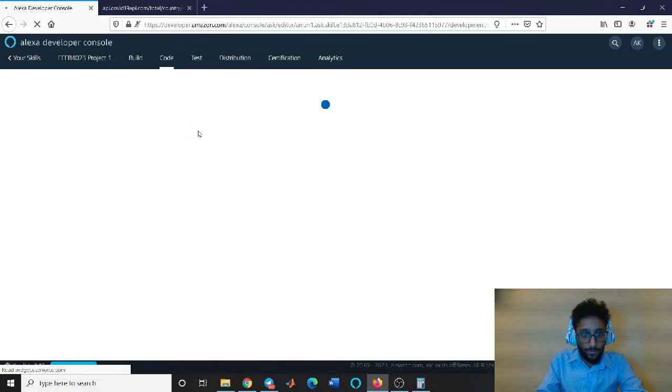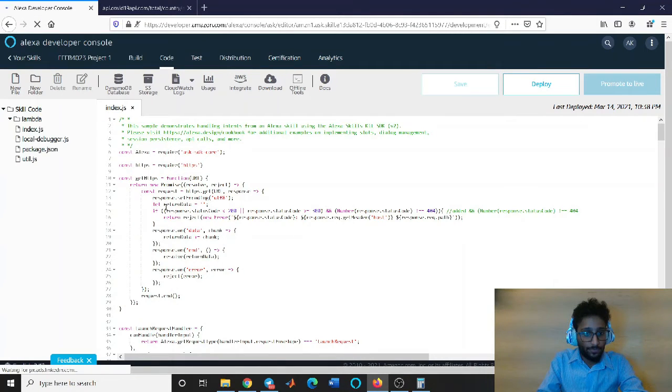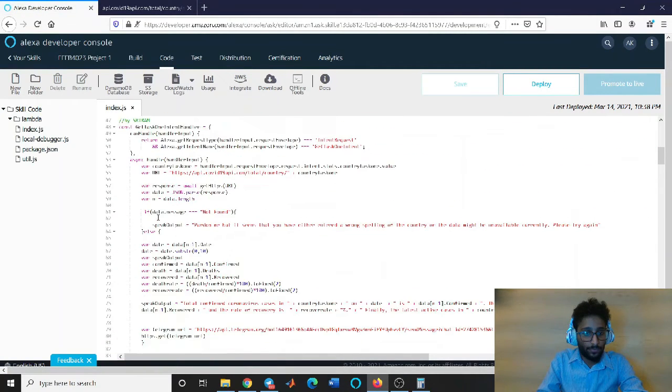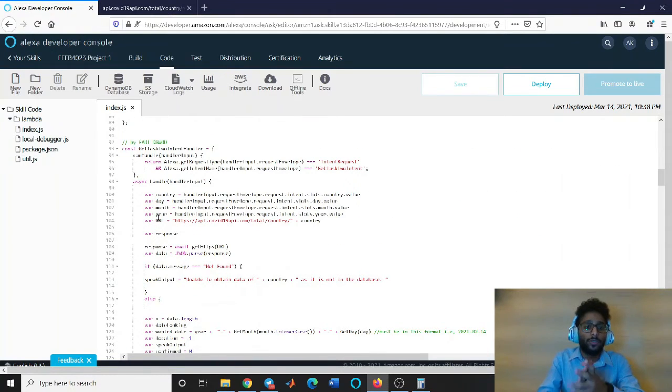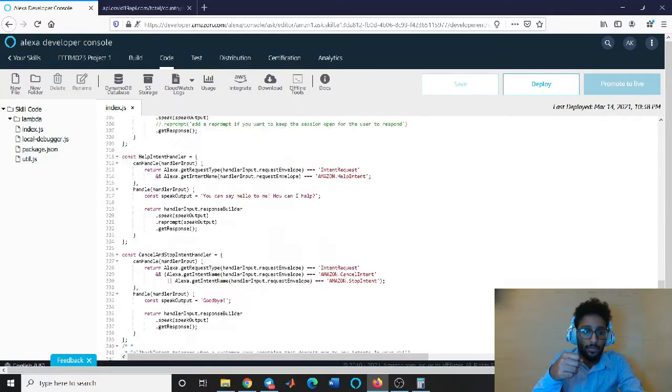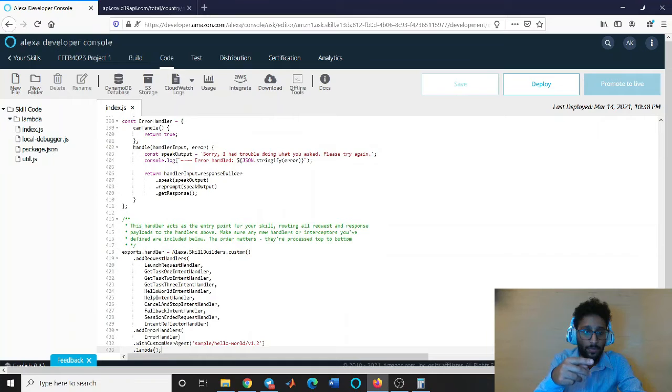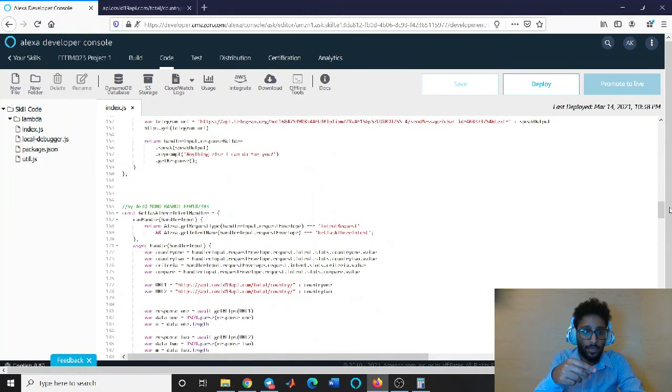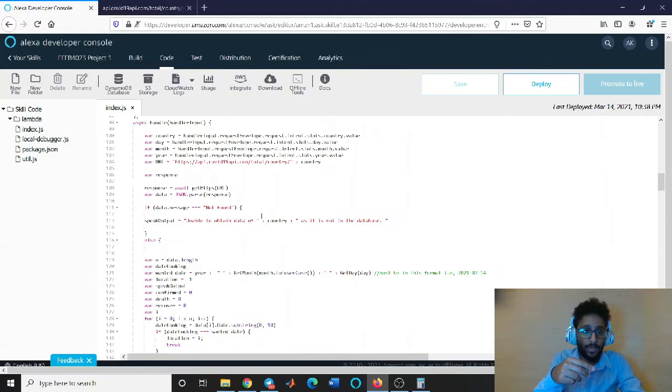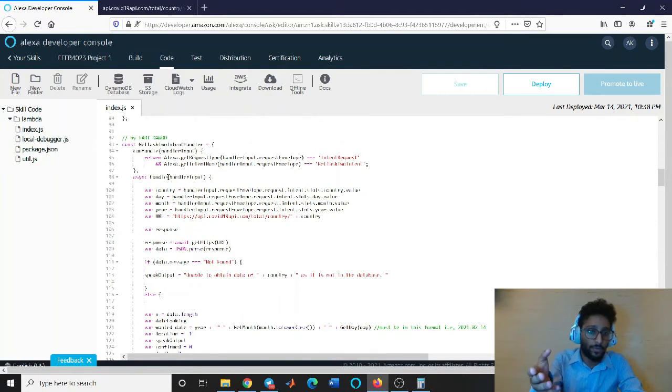Now we look into the code. So for the code, we started by building the handler itself, get task to intent handler, and we also have it at the bottom, get task to intent handler. And after that, we start building our own code.